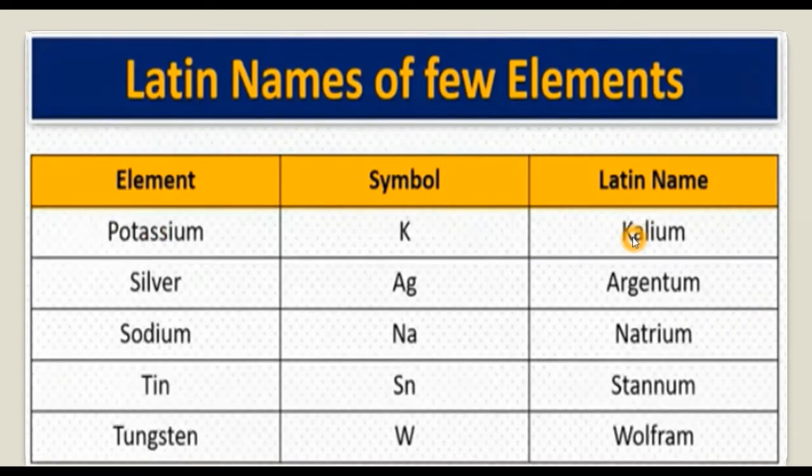Potassium, kalium, so symbol is K. Silver, argentum, so the symbol is Ag. Sodium, the Latin name is natrium, that is why we are having Na, okay? Tin, stannum, symbol is Sn. Tungsten, wolfram, the symbol is W. And always write the first letter in capital and the next letter in small case, okay?